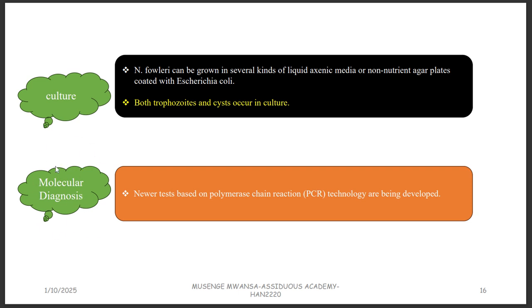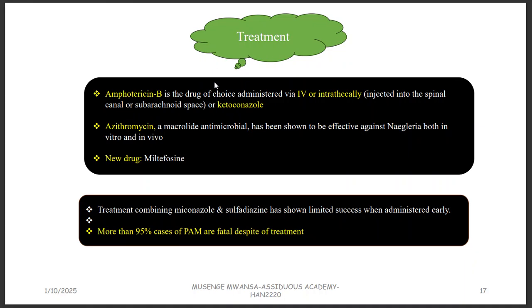So molecular diagnosis is where you go a bit deeper into the genetics. You look at the part which is being affected, like maybe the chromosomes being involved. And then for treatment here, you can use the drug amphotericin B IV, where you inject it in the veins, or you can give it intrathecally, where you inject in the spinal cord.